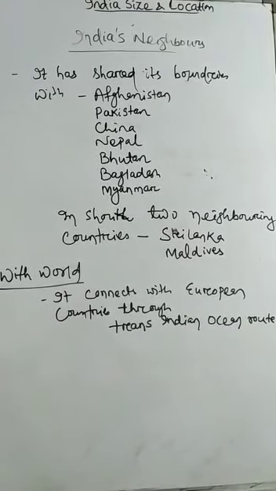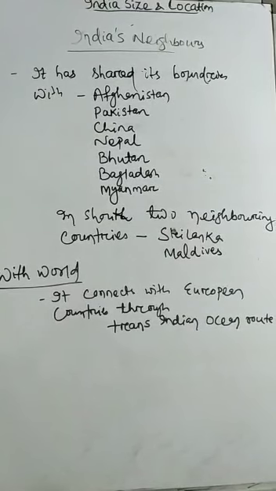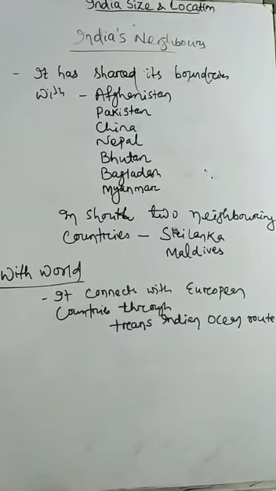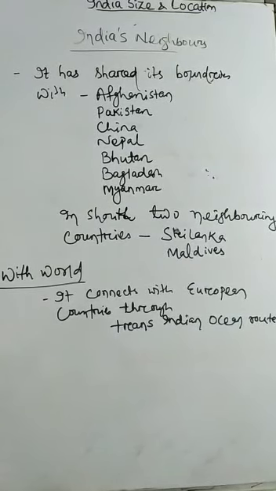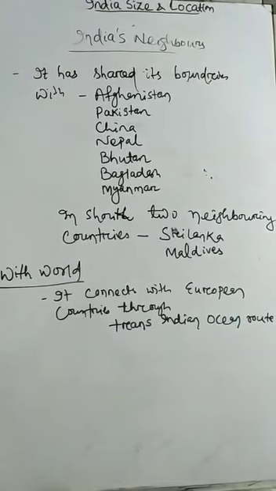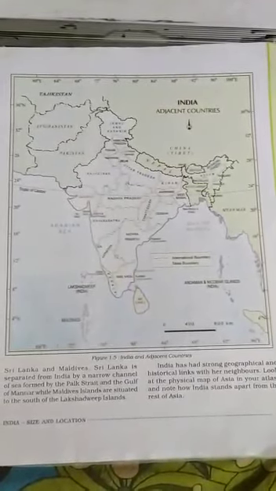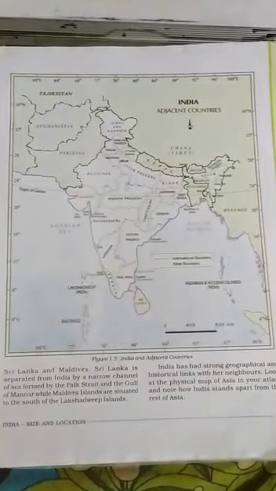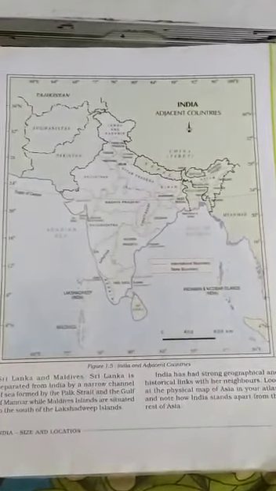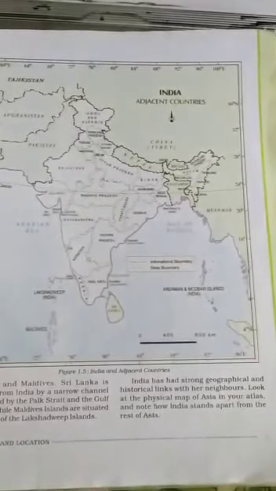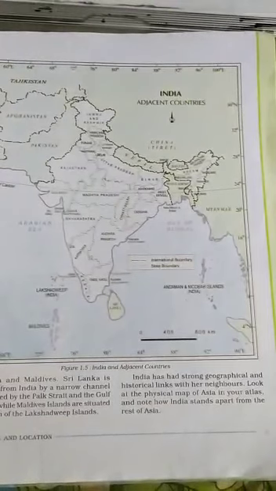With the world, it connects with the European countries through the Trans-Indian Ocean route. Due to the opening of the Suez Canal, it is possible to travel to European countries very easily. Apart from that, India also has two very important islands, that is Andaman Nicobar Island and Lakshadweep Island. So India has strong geographical and historical links with her neighbors.